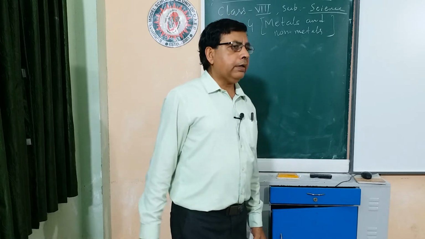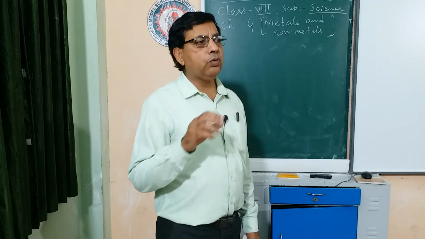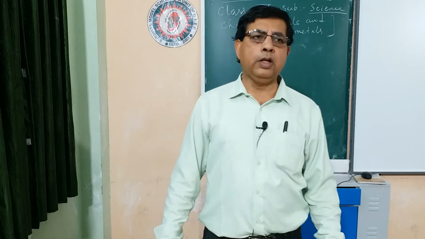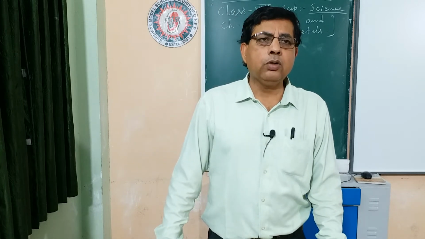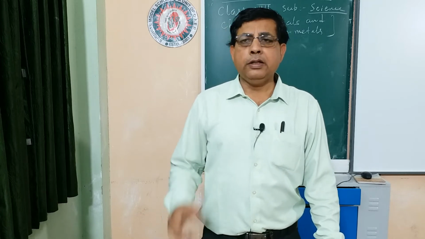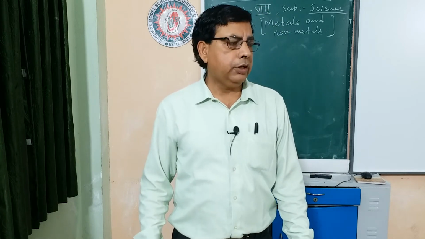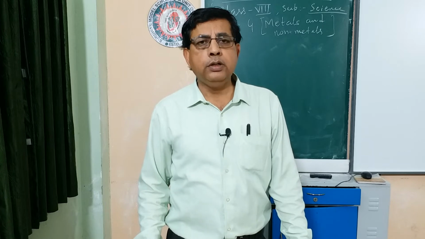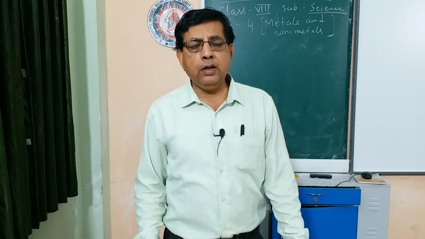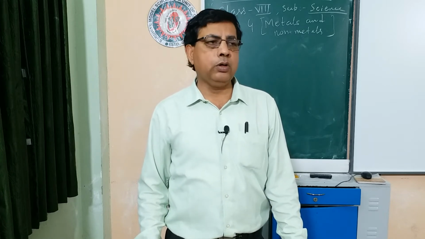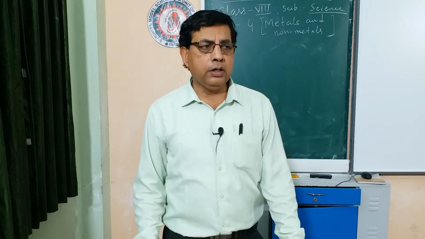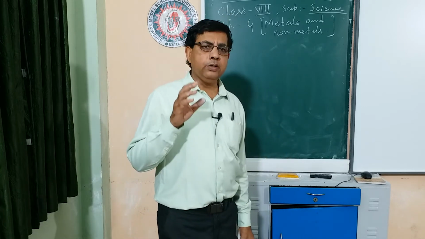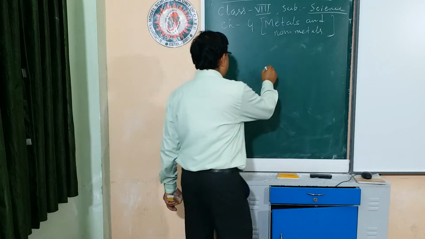The electric current can pass through copper wire or aluminium wire because they are metals, so they are good conductors of electricity. The copper wire is covered with polythene. This is an insulator. Insulator means the material which does not allow electricity to conduct. Normally, all non-metals are insulators except graphite.